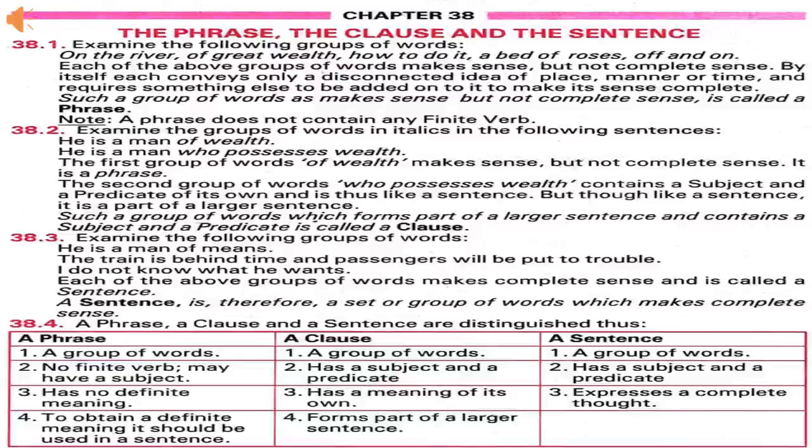Some other examples: he was eating a sandwich. I fear that I shall not pass the test. These are examples of clauses. Students, remember that a clause contains a finite form of a verb.